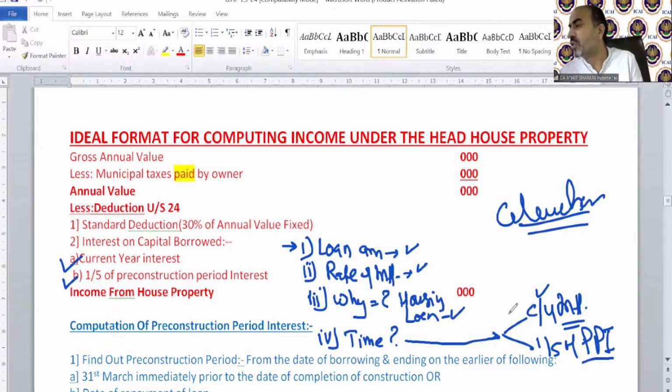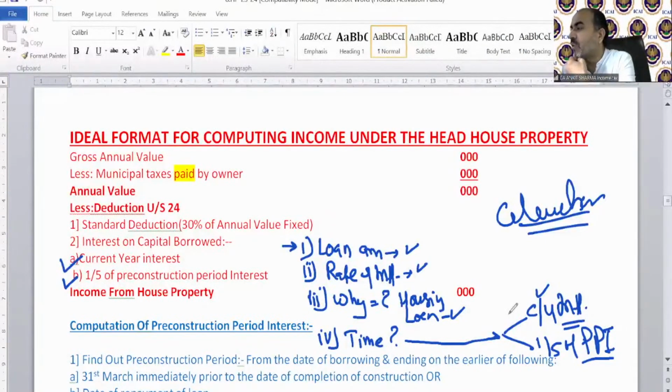Okay, Mr. Suyog is asking: if property is bought in the name of Mrs. A, but Mr. A paid the consideration for Mrs. A, again the income will be taxable in the hands of Mr. A as per clubbing provision. The provision I have explained, the same concept of cash paid will be applicable. So Mr. A will not be a deemed owner in that case, but as per the clubbing provision, the income is going to be taxable in the hands of Mr. A.